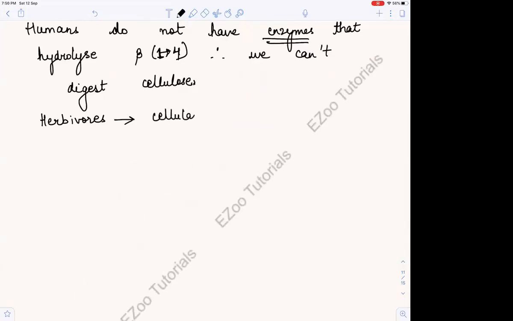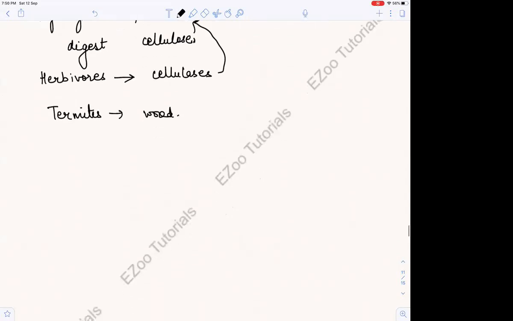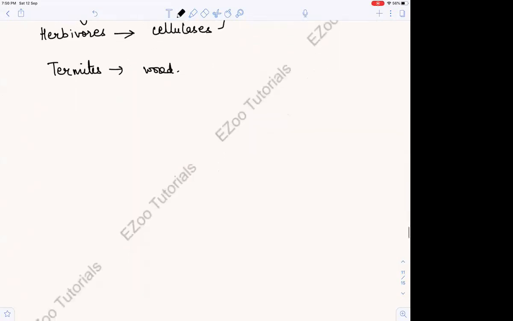Herbivores have cellulases, and they digest these beta 1 to 4 glycosidic bonds. And termites, which eat wood, also have the enzyme, and therefore they can eat it.